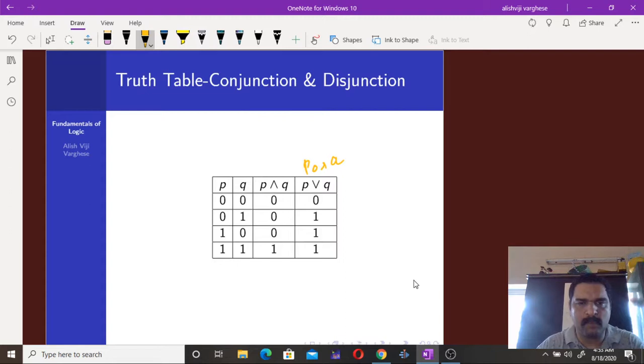Here Q is true, so the conclusion is true. Here P is true, so the conclusion is true. Here P and Q are true, so the conclusion is also true. So P or Q is false only when P and Q both are false. This is the only case where P or Q is false.